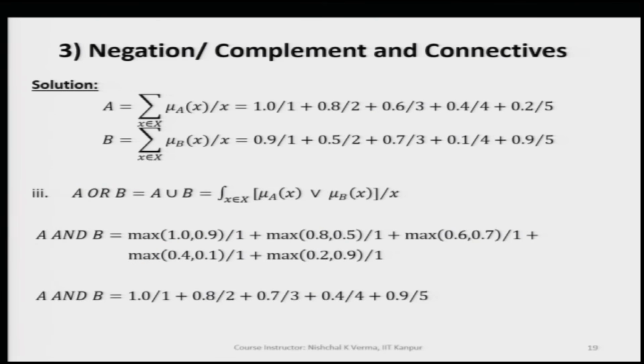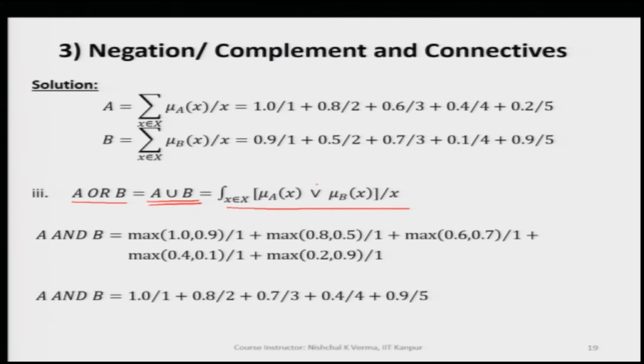Now, if we use OR, OR can also be very quickly managed. When we have two fuzzy sets and have to make a new fuzzy set by ORing both the sets, A union B gives us A or B, and here we use the max sign as the basic union.